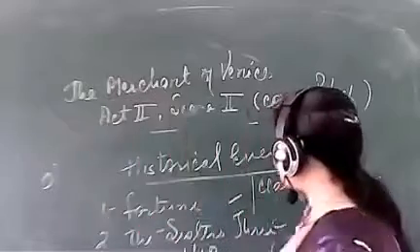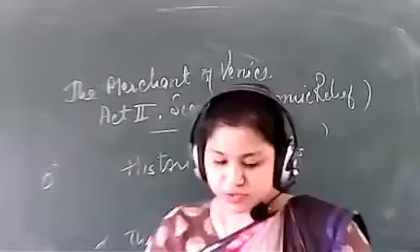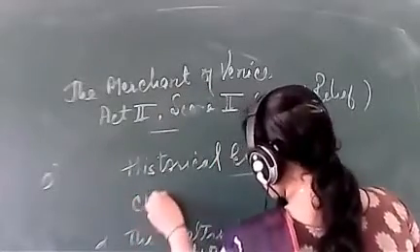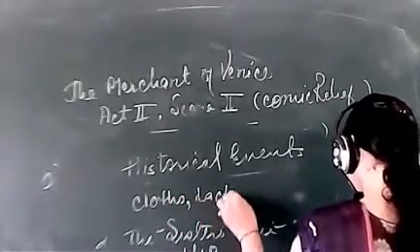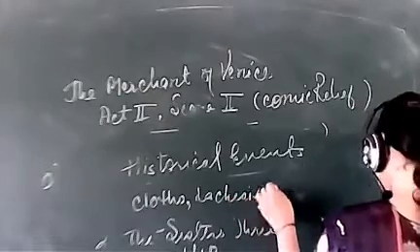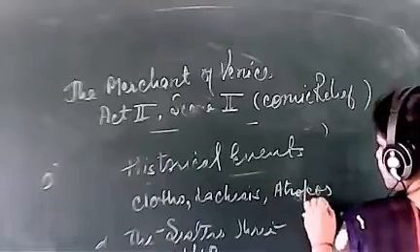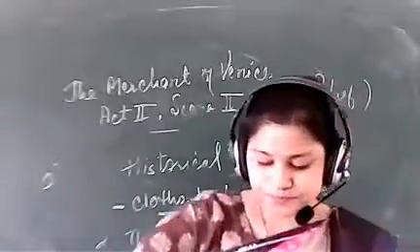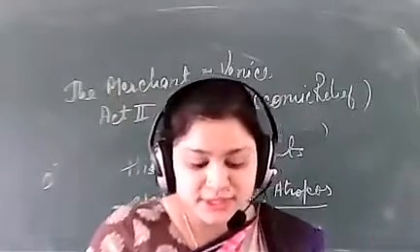I will write here. What was the first name given? That was Clotho. The second one is Lachesis, and the third one Atropos. Okay, they are the three sisters. Clear? So the first one, Clotho, spun the thread of life.